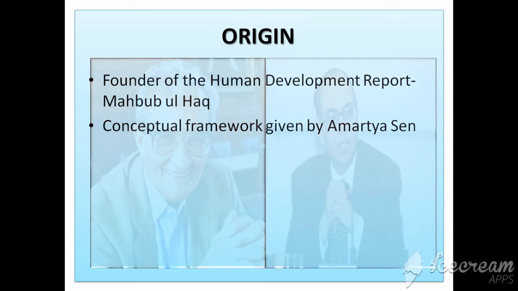So, human development was originally given by Dr. Mehboob ul Haq. He is a South Asian economist, and the first report of human development was taken out with the contribution of both Dr. Haq and Professor Amartya Sen together.